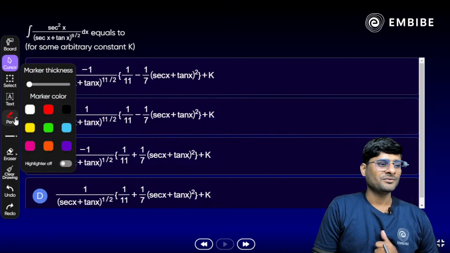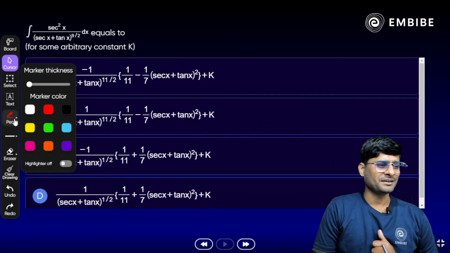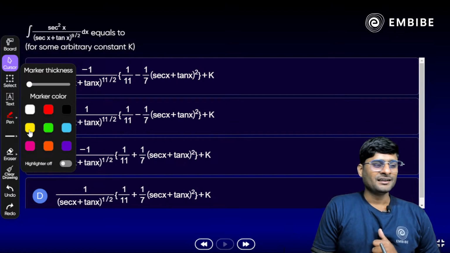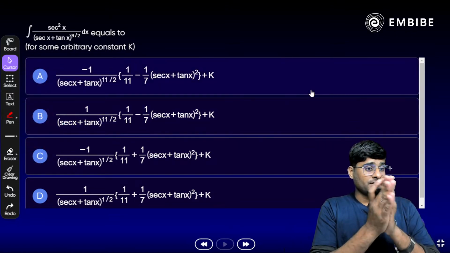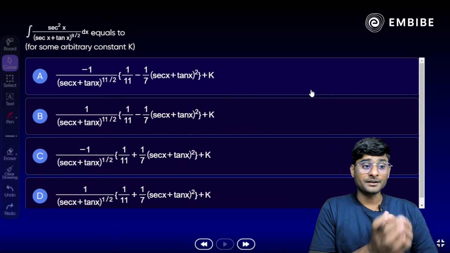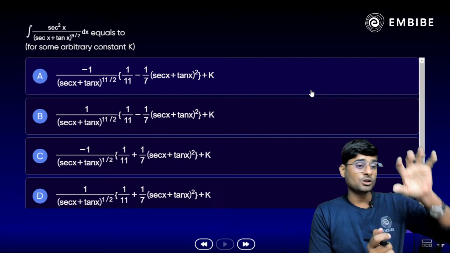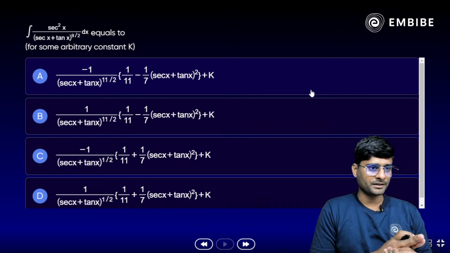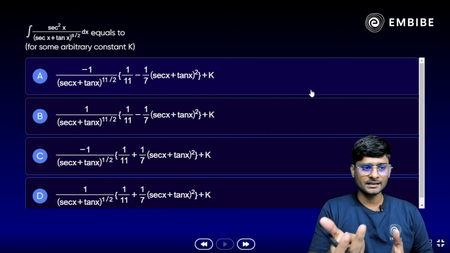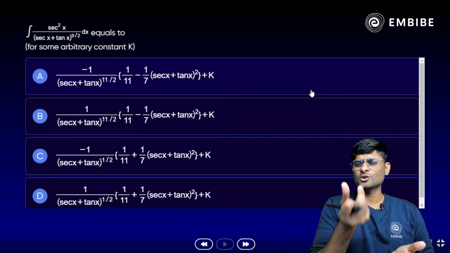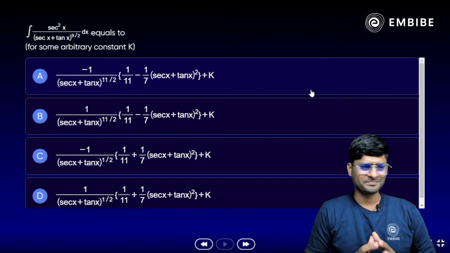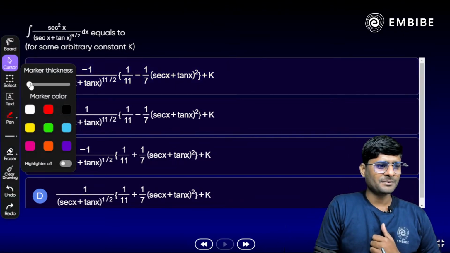Yes. One of the important, or we can say the favorite question here. Integration of sec square x upon sec x plus tan x whole raised to power 9 by 2 dx is equal to, for some arbitrary constant k here. Which option is correct here? We need to solve it. We just have to take a constant c like in the previous problem. Here also you take some constant, so here we suppose the constant is k. So don't be confused here. Okay, so think about it.